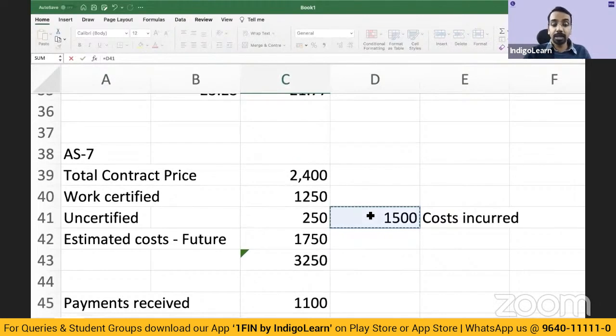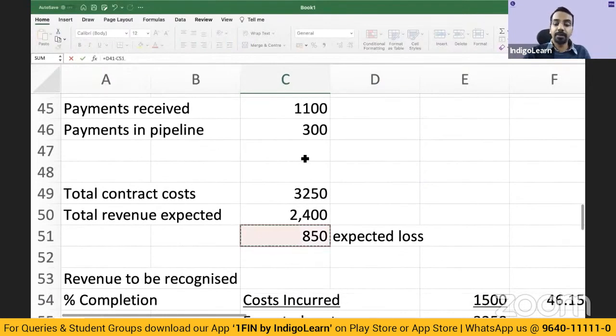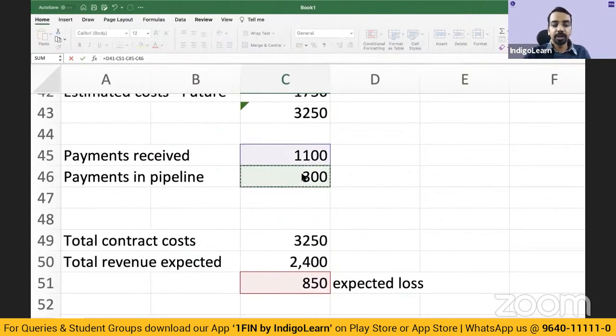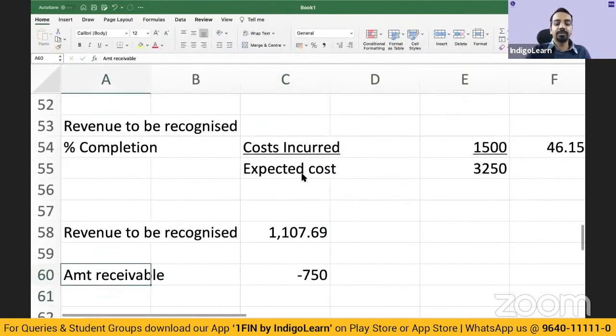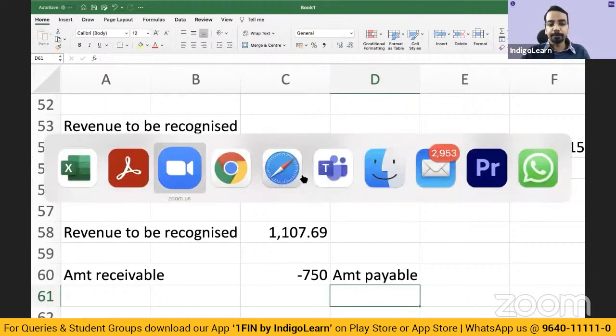There is a loss, minus loss of 850, minus progress billings of 1100 and 300. You get 750. Because it is a negative number, this becomes amount payable. This is the simple underlying concept as far as accounting standard 7 is concerned. We have covered percentage completion, revenue recognition, the loss from the contract, and the amount payable to the customer, right?